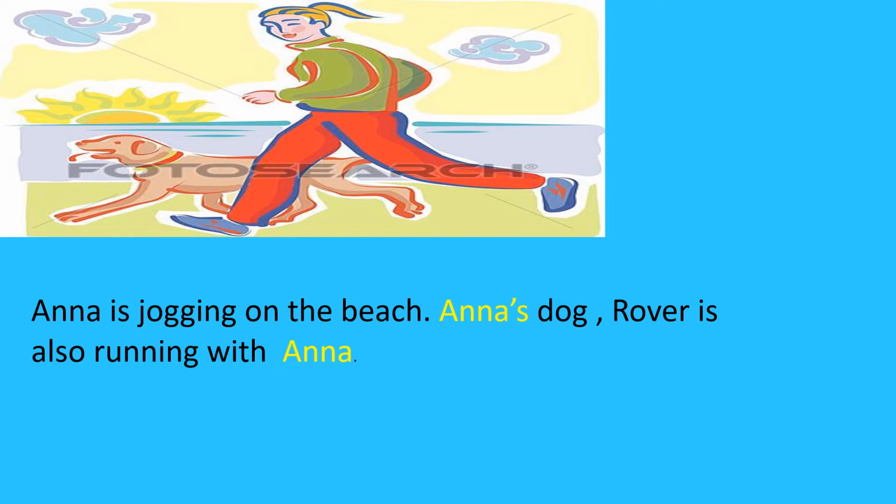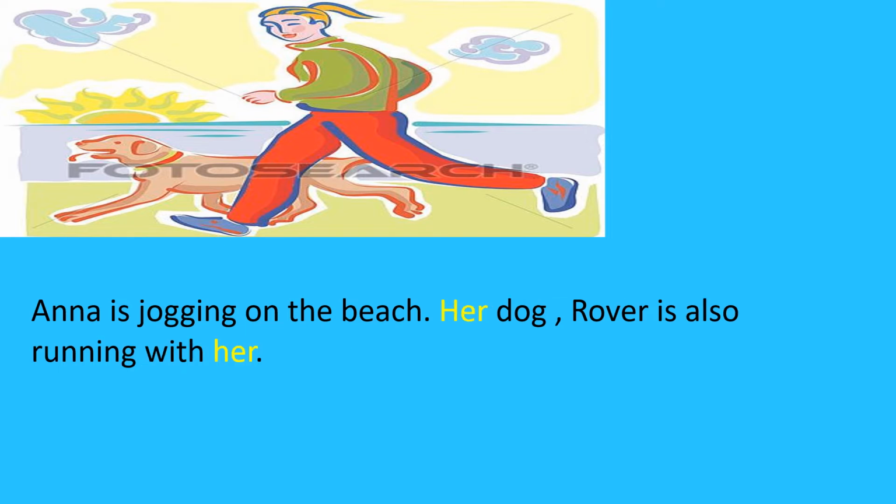Anna's dog will become her dog. Rover is also running with her. In the second part of the sentence, Anna will become her. For boys in the second part, it will become him. For girls, it will remain her only.